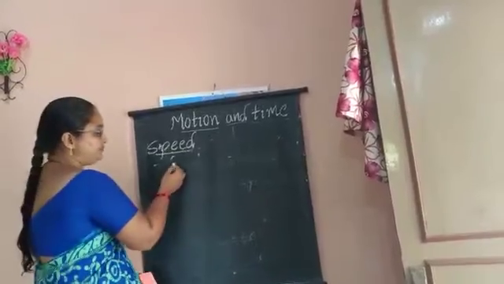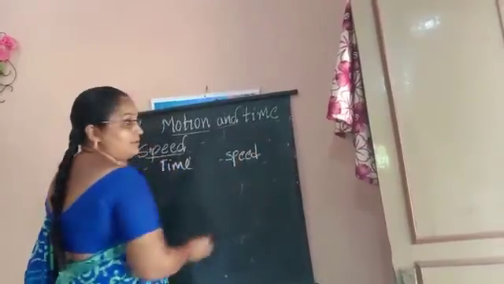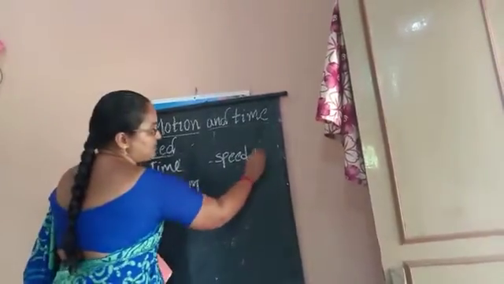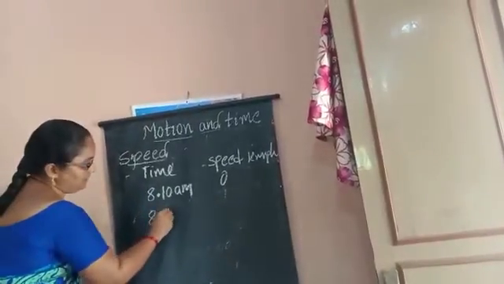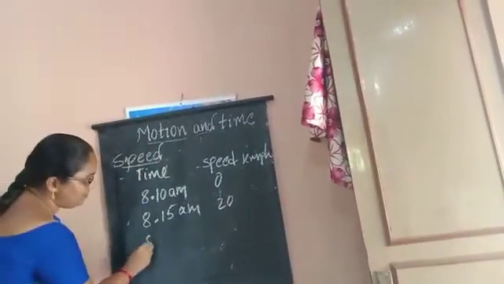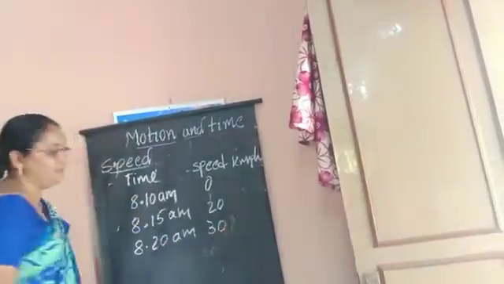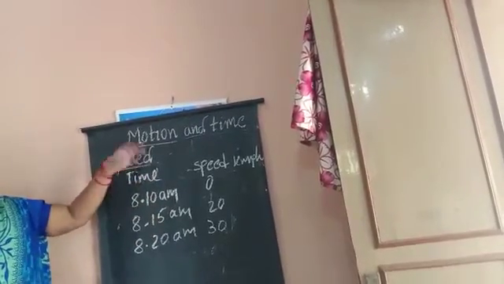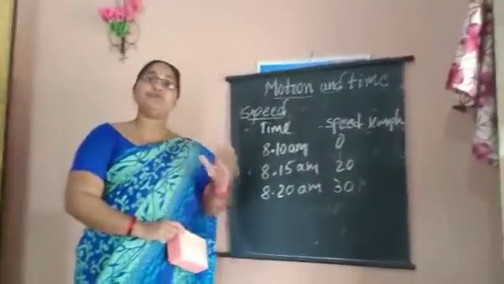For example, you started at 8:10 a.m. At that time, speed is 0 kilometers per hour, and at 8:15 a.m. it is 20 kilometers per hour. At 8:20 a.m. it is 30 kilometers per hour. That means in the same intervals of time, the speed is not the same. So speed may not be the same throughout the journey.